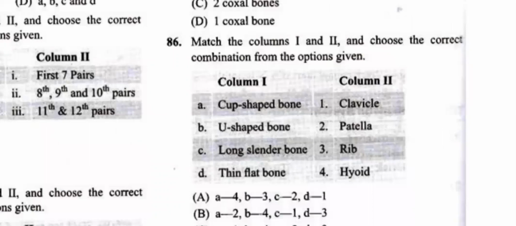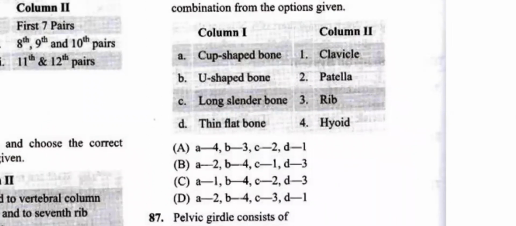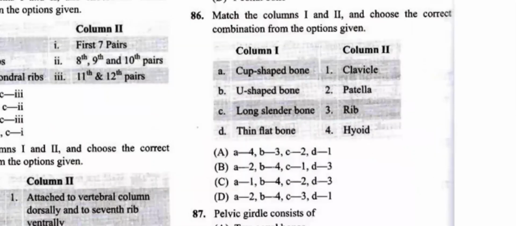Now question number 86. Match column 1 and 2. Choose the correct combination from the options given. We need to find the shape of the bones mentioned and where each is present. Cup shaped bone is the cup-like structure covering the knees, the patella, the kneecap.